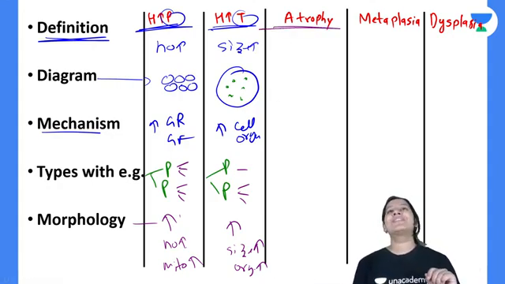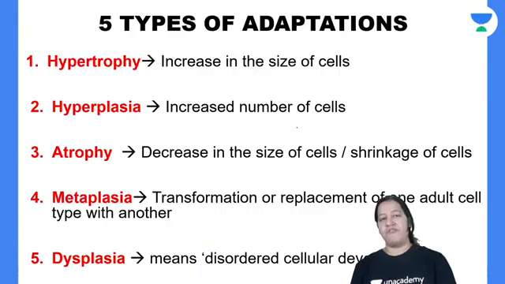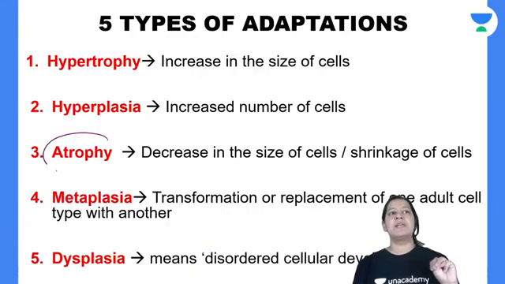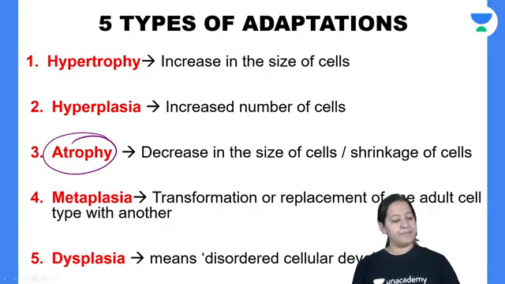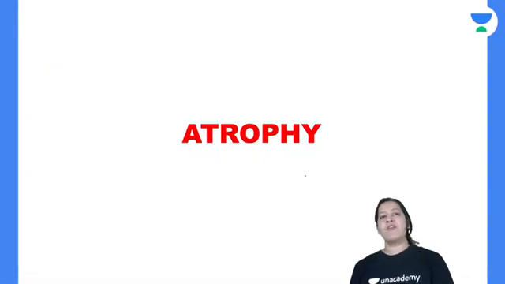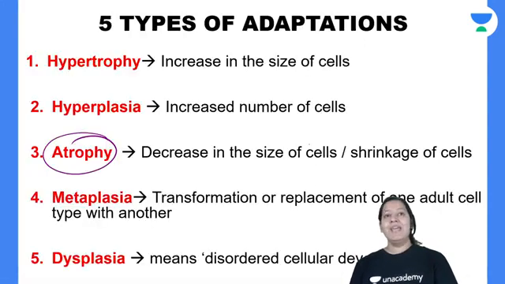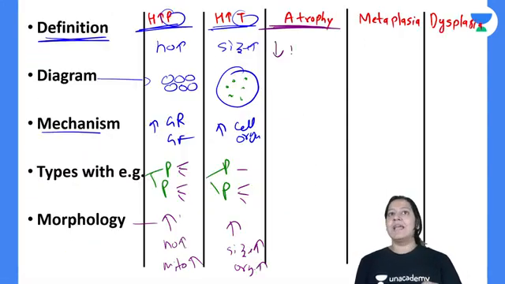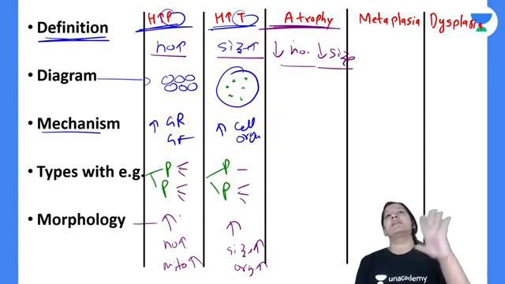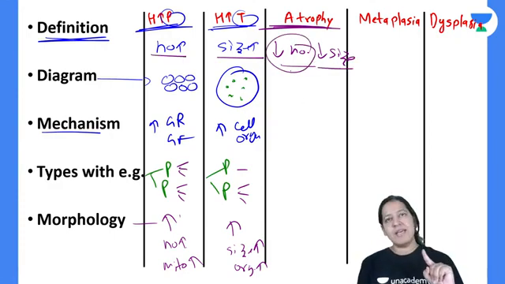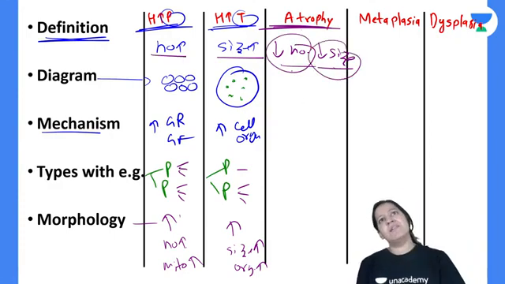So coming to the next type of adaptation, atrophy. The third type of adaptation is atrophy. So what is atrophy? Here there will be a decrease in number and a decrease in size. Both, not only number, not only size, both are decreasing. If number is decreasing, the term is atrophy. If size is decreasing, the term is atrophy. If both are decreasing, the term is atrophy.